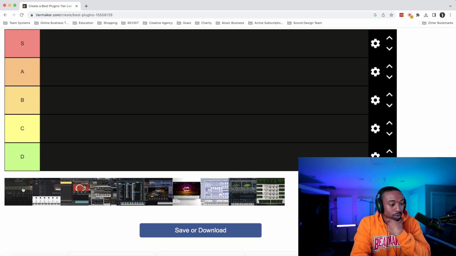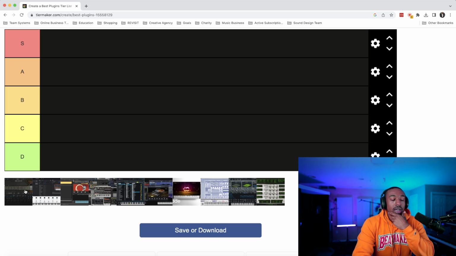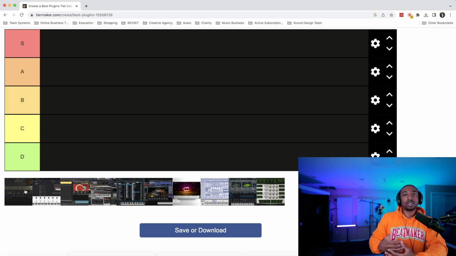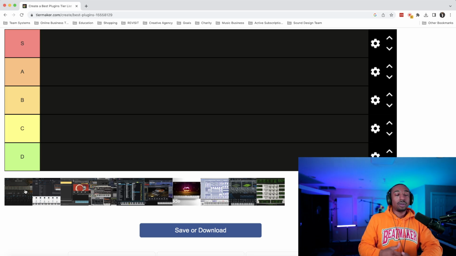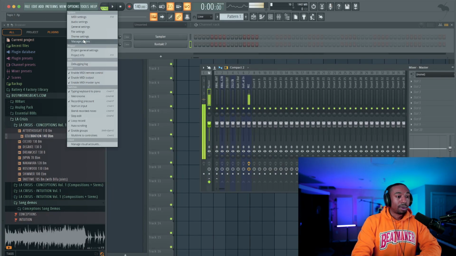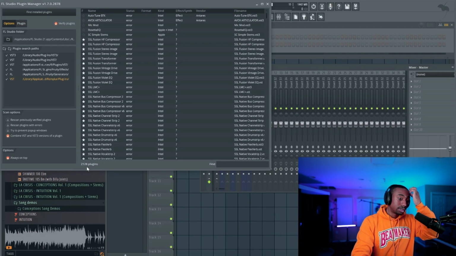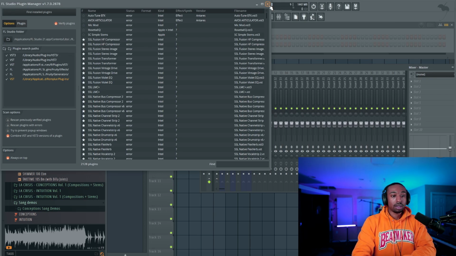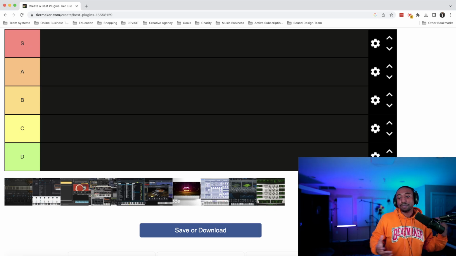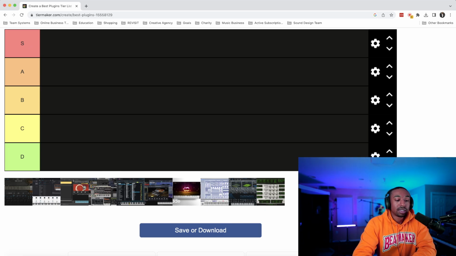So starting off with Ample Sounds, Ample Guitar Collection. Now I'm going to have different factors. So I have a lot of experience. For those who don't know, I have over 2,000 plugins just to prove it. So we have a lot of people who are new here. I literally have over 2,000 plugins, 2,128 plugins. So I've experienced a lot of plugins. Okay, so I've seen a lot. And I'm just going to rank this based on a lot of things.